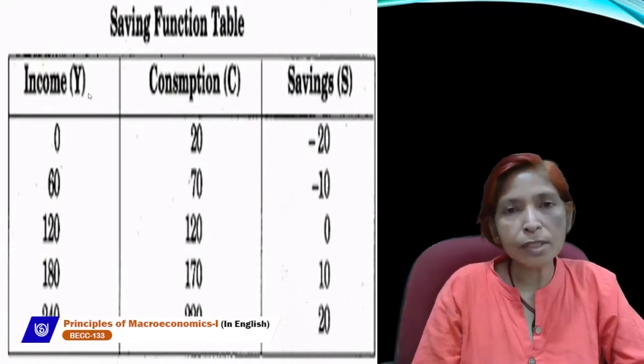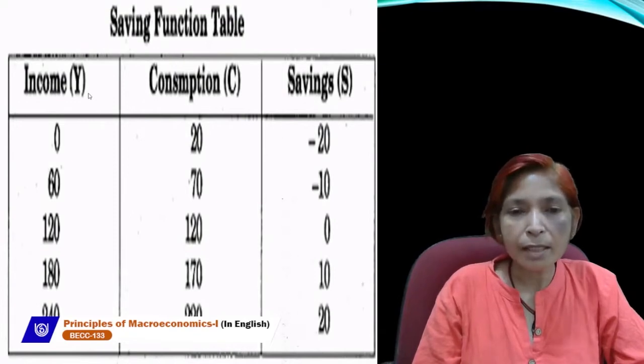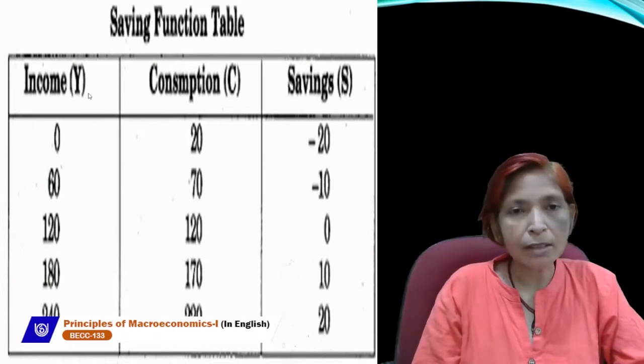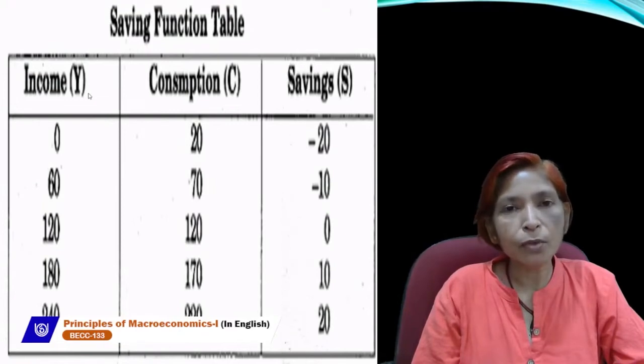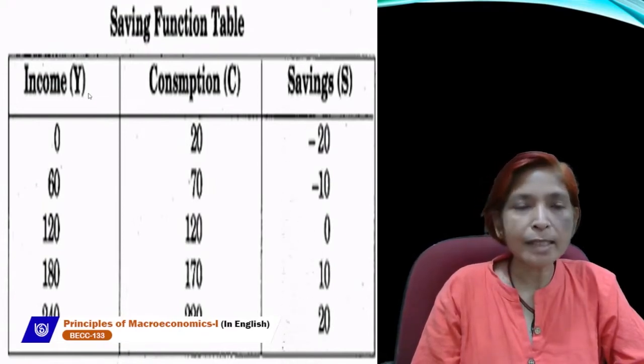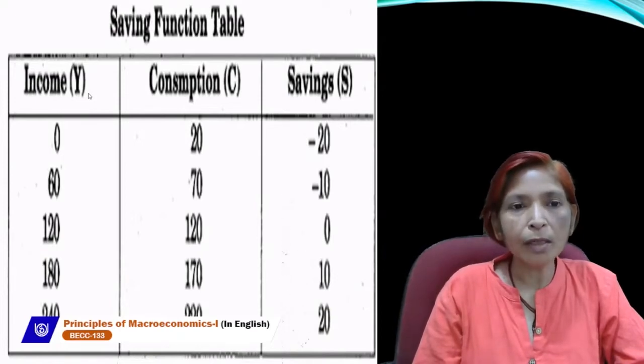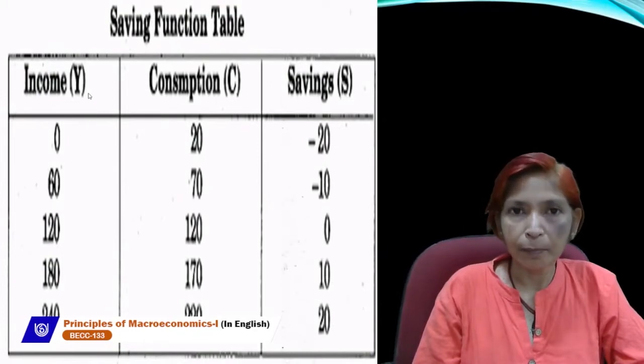And propensity to save shows different levels of saving at different levels of income. So in this table, we are showing what is propensity to consume and what is propensity to save. Propensity is intention. What consumer wants to consume at different levels of income.